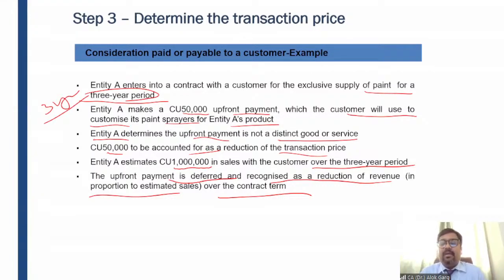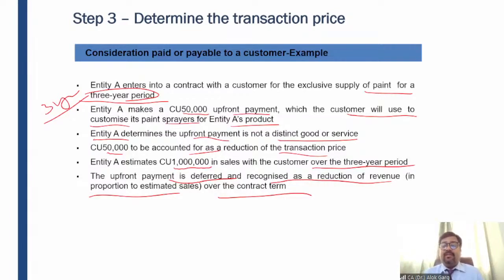Hence this consideration needs to be netted off from the transaction price of rupees 10 lakh, which is an estimated transaction price over a 3-year period. Such upfront payment, consideration payable to a customer, has to be spread over the contract period in proportion to the sales made by the entity.